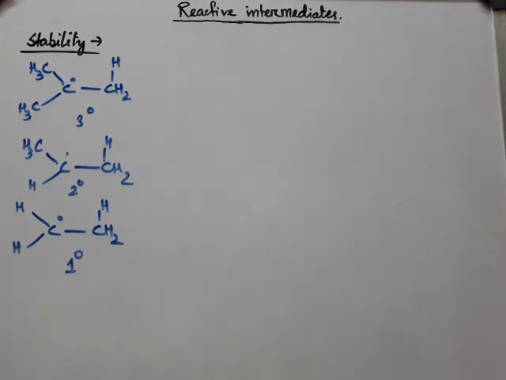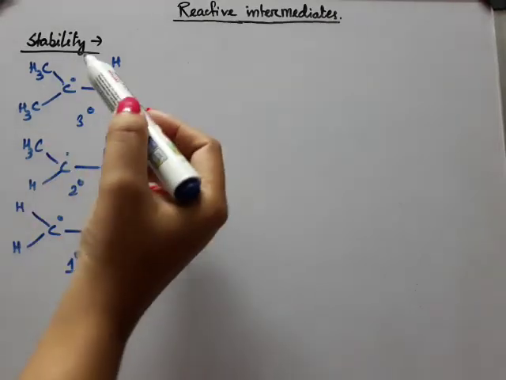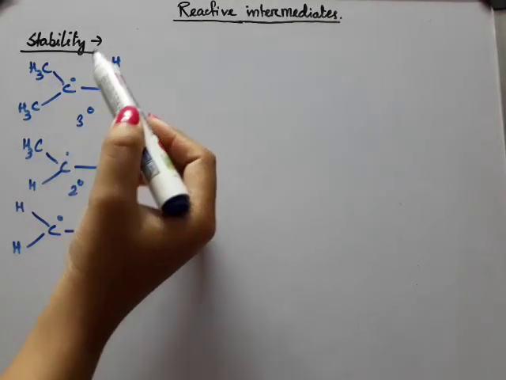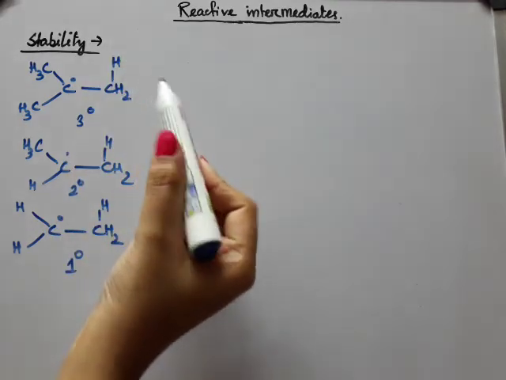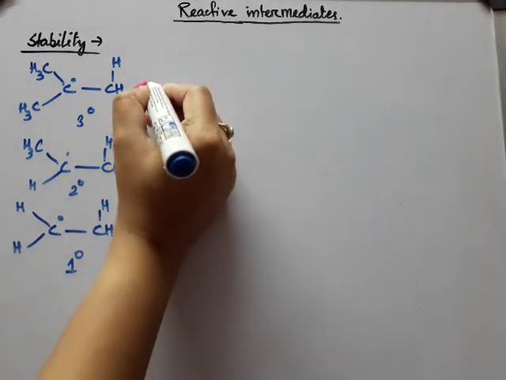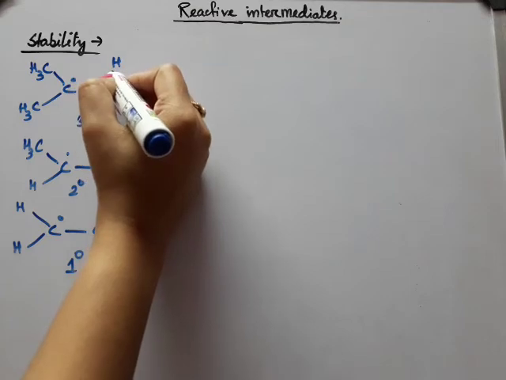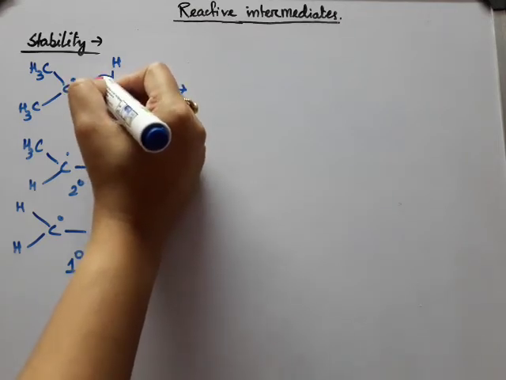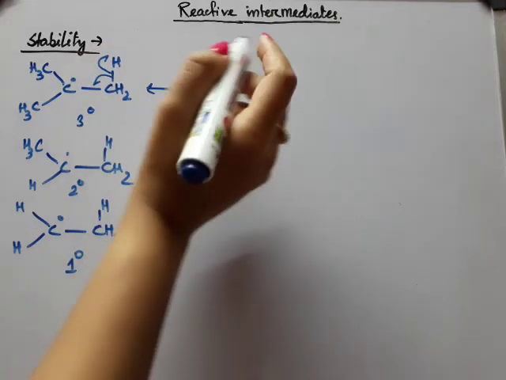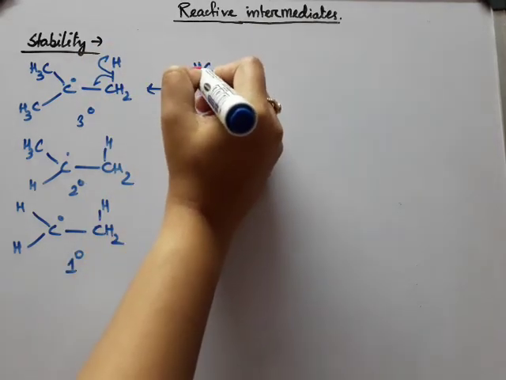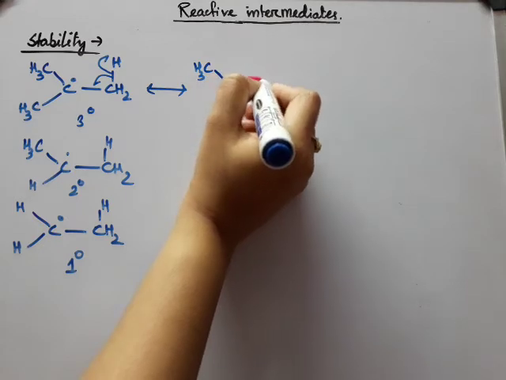Now in terms of hyperconjugation, because of hyperconjugation the odd electron of the free radical undergoes delocalization, for which it becomes stabilized. For example, we are using a half arrow, keep it in mind. So after this one,